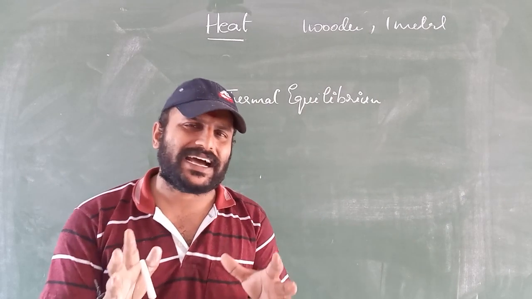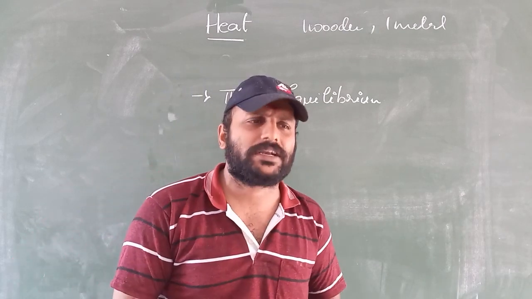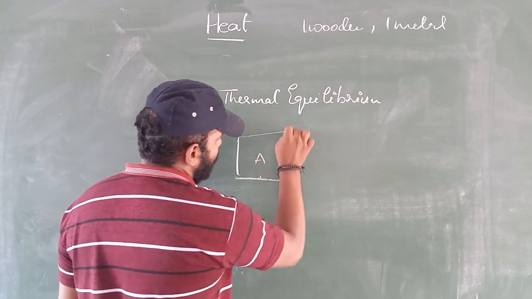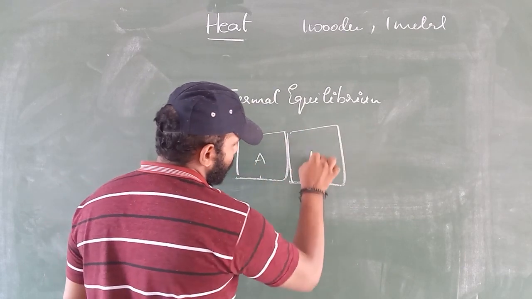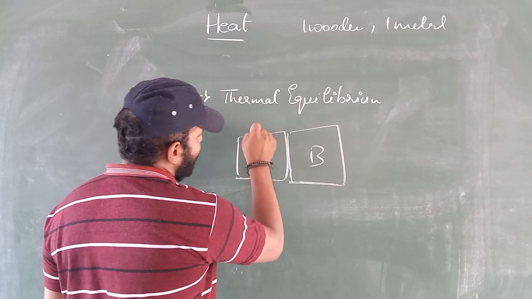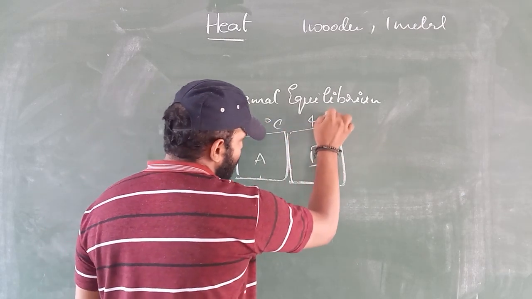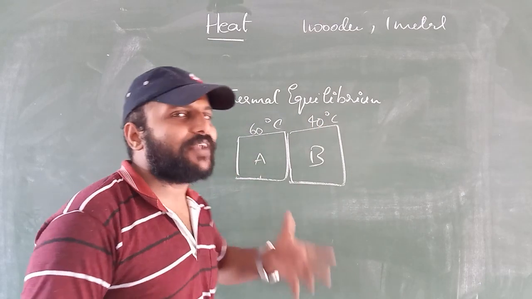When two objects are in thermal contact, we take two objects, object A and object B. For example, object A is at 60 degrees Celsius and object B is at 40 degrees Celsius, so they have different temperatures.